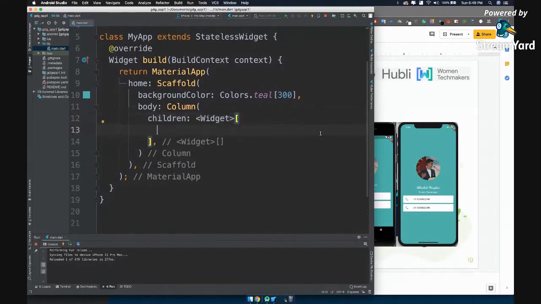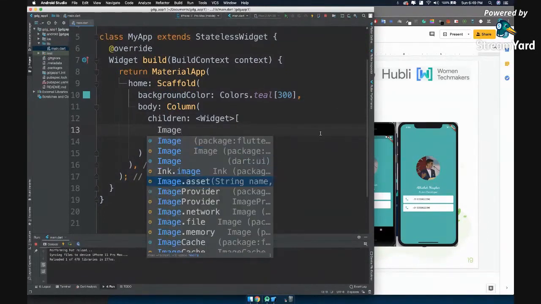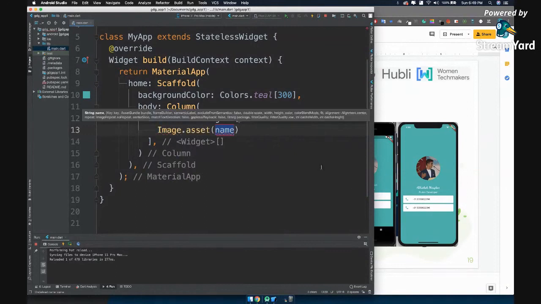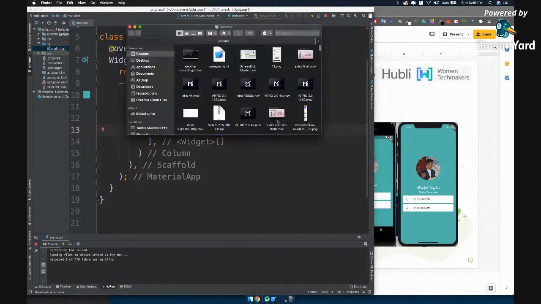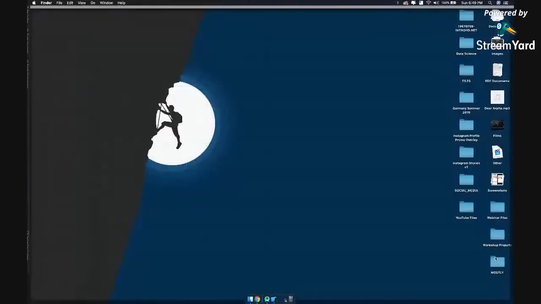And here what we'll do is we'll add an image. Okay, let's say Image dot asset. Now, if we want to add an image, we need to have that image in our project file, right? From where do we bring that image? Now we need to have the path of that image. So now what we'll do is I have a folder created. Okay, just give me one moment.